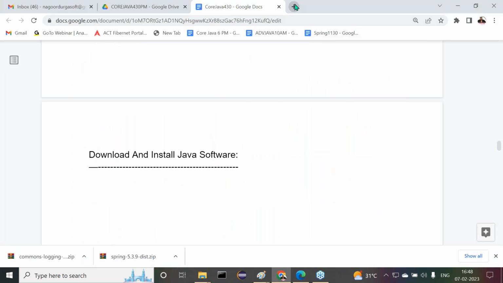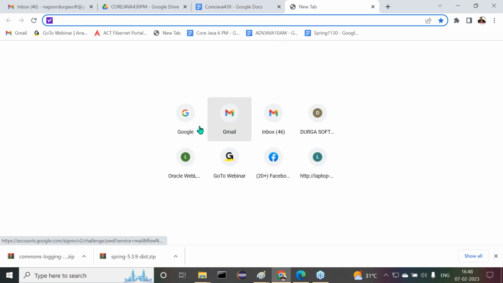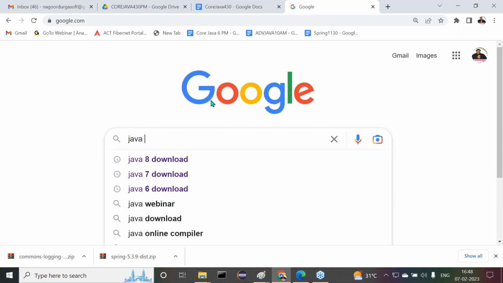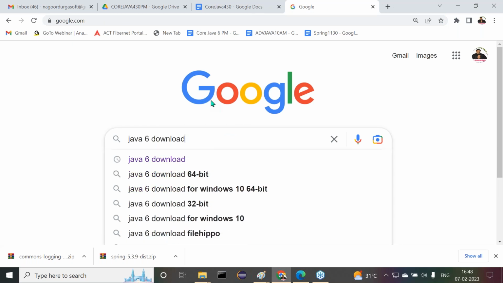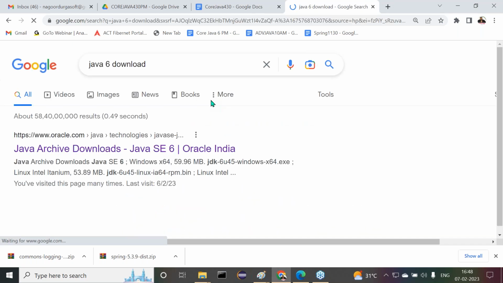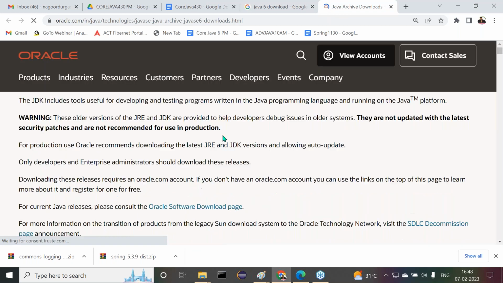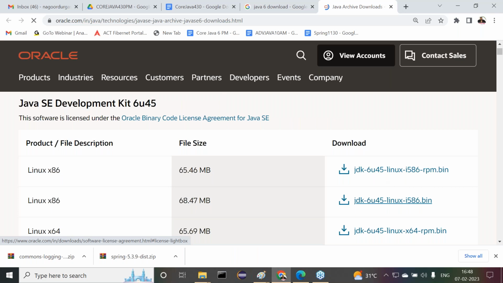First of all, let me download the Java 6 version. How to download the Java 6 version? We know already: search Java 6 download. Then we are able to get Java archive downloads from oracle.com. Let us open it, right click and open in a new tab. There we are able to get Java versions available operating system wise.